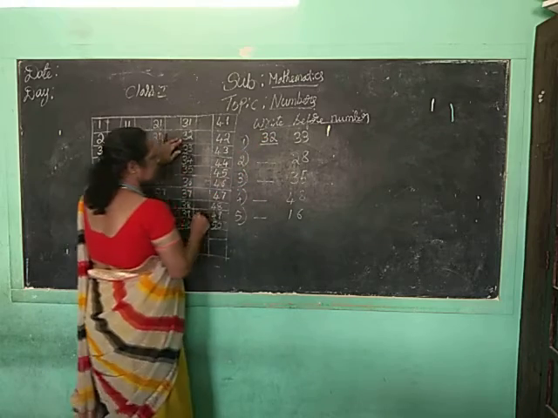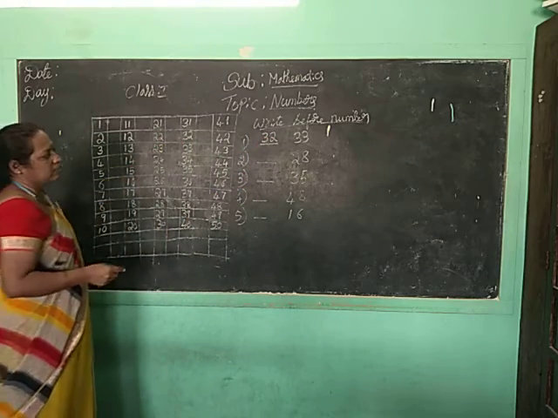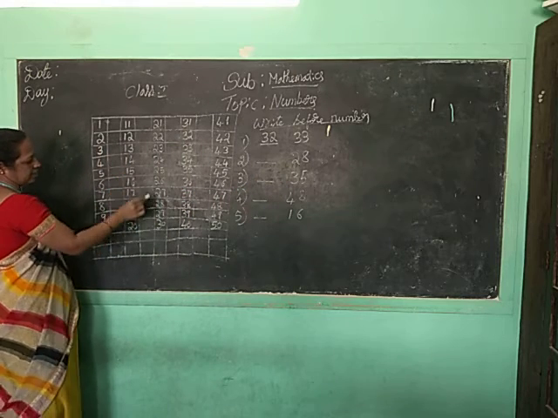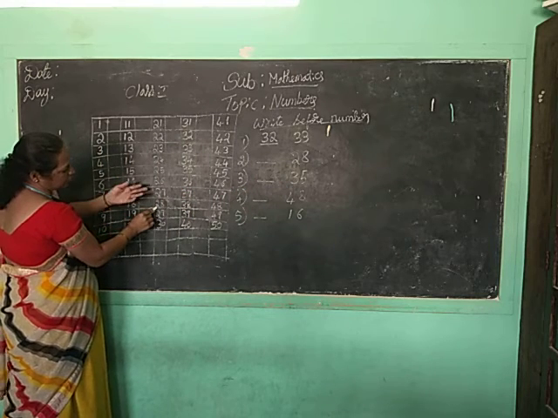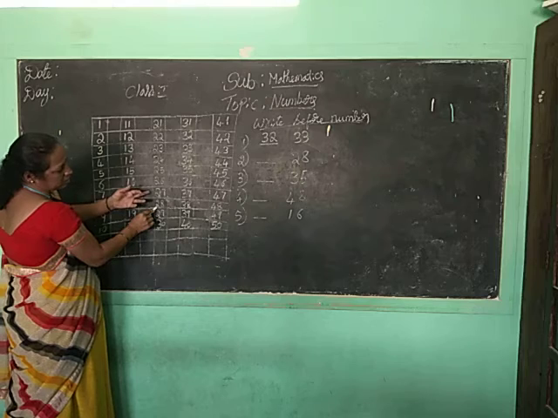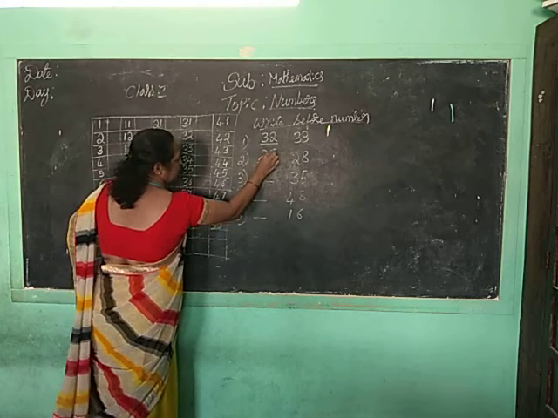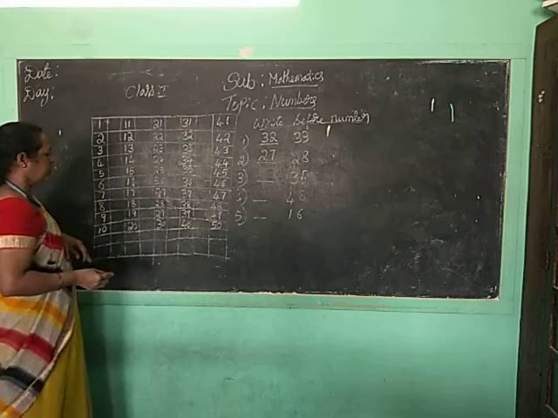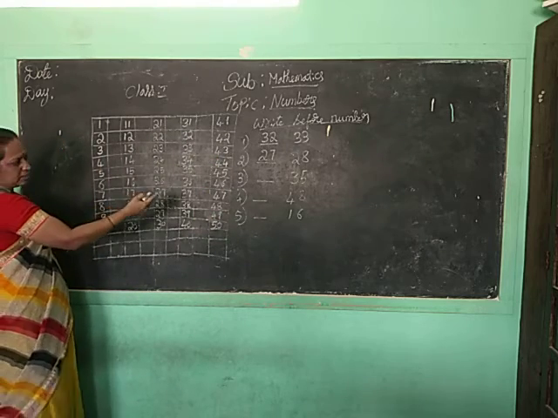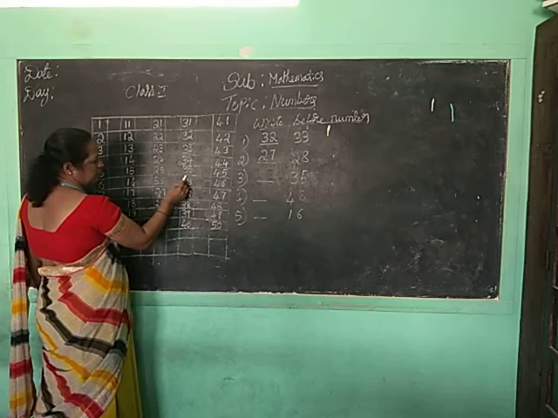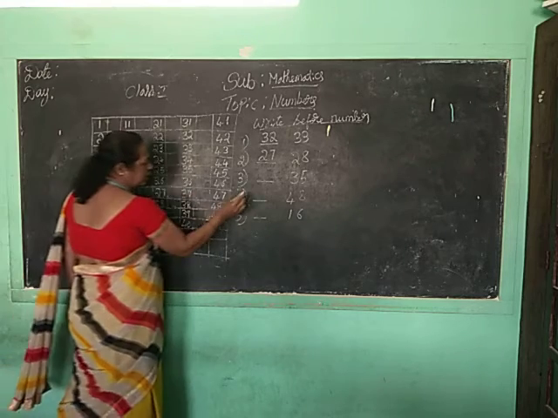Okay children, next, before 28. Where is 28? Here, 28 is here. Before 28 is what? 27. So before 35, see, 35 is here. Before 35 is 34.